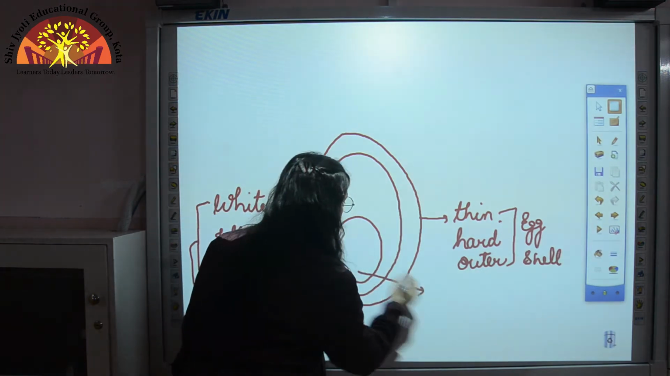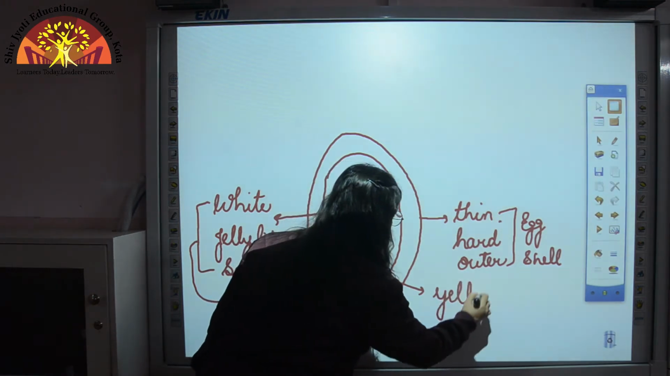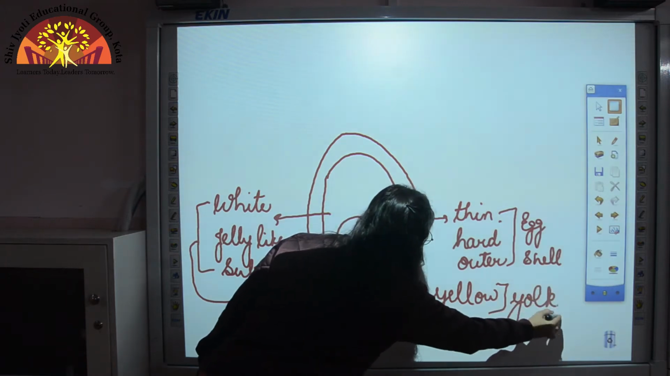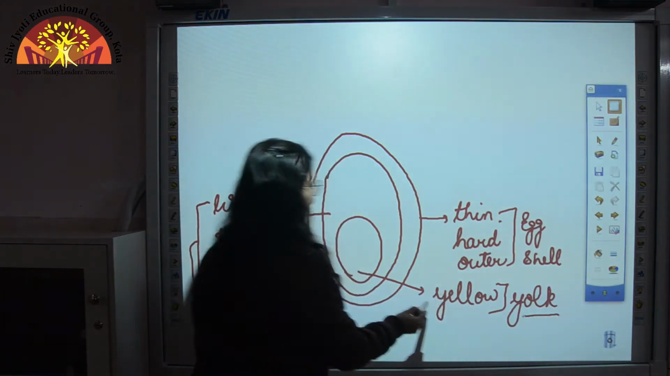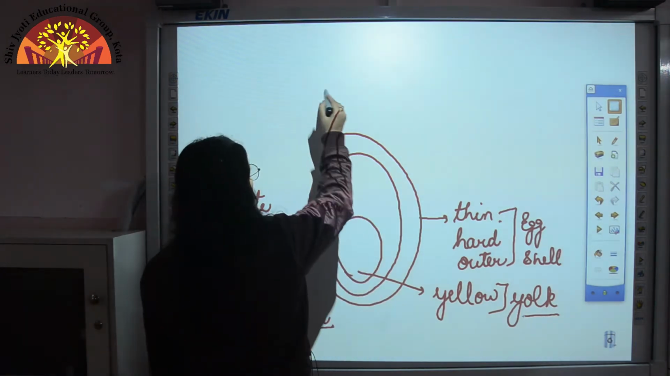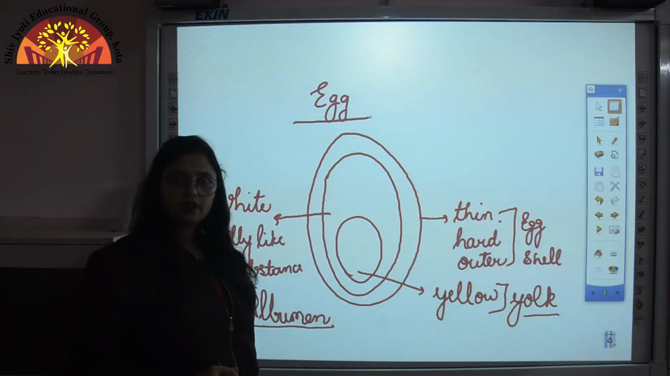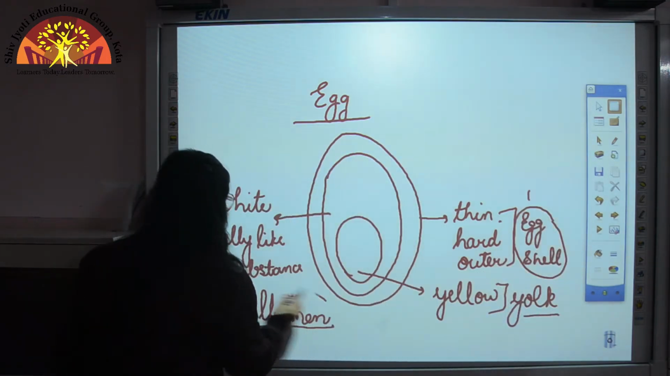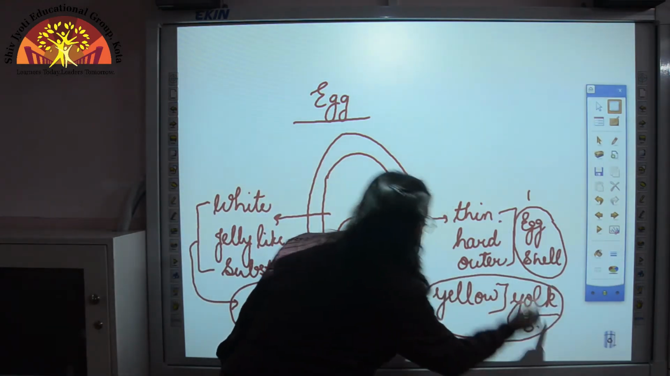This is the innermost part of the egg, and this is yellow in color, and this part is called as yolk. So spelling of yolk is YOLK, yolk. And children, this yolk provides food to the baby which is developing inside the egg. So this whole is the structure of an egg. So what are the three different parts of an egg? It is, first part is eggshell, second part is albumin, and third part here is yolk.